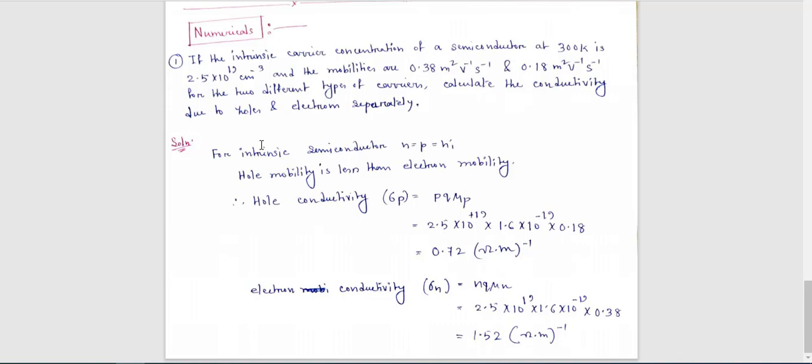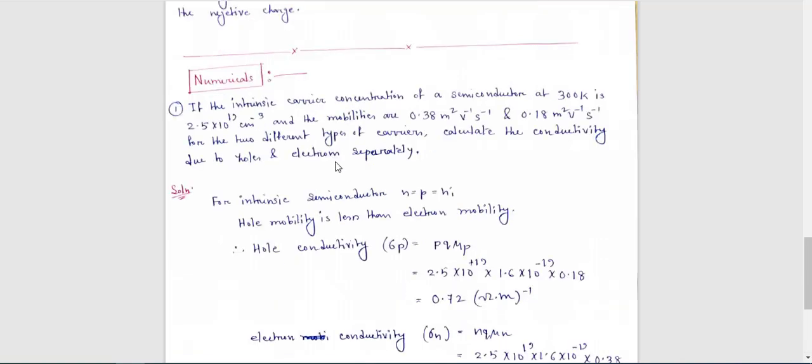Okay, now for intrinsic semiconductor, again we know n is equal to p is equal to ni. Hole mobility is less than electron mobility. Again we know hole mobility is less than electron mobility. So what do you have to solve here? You have to calculate the conductivity due to holes and electrons. Now first tell me what is the expression of conductivity. Go through the lecture.